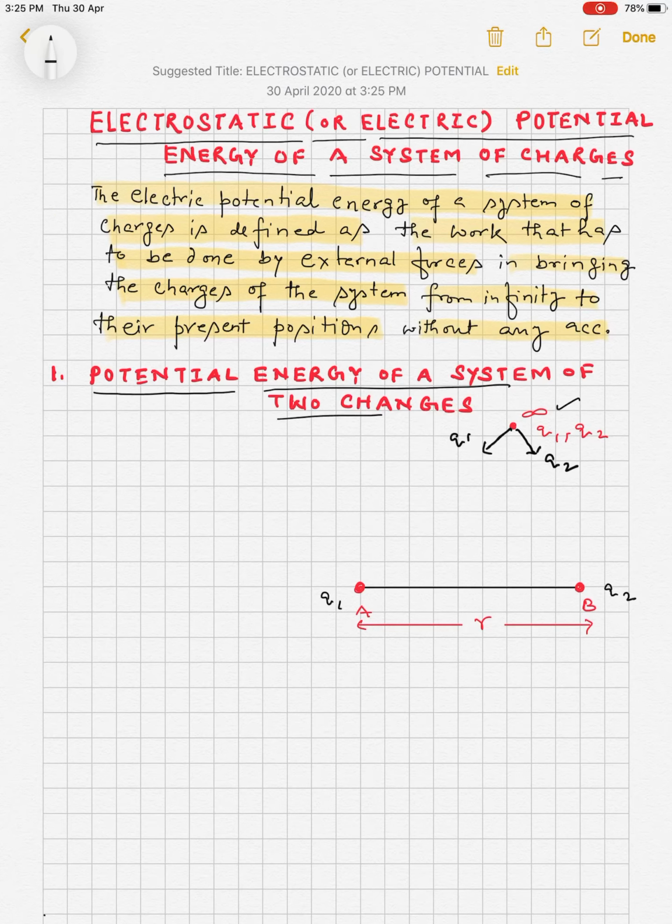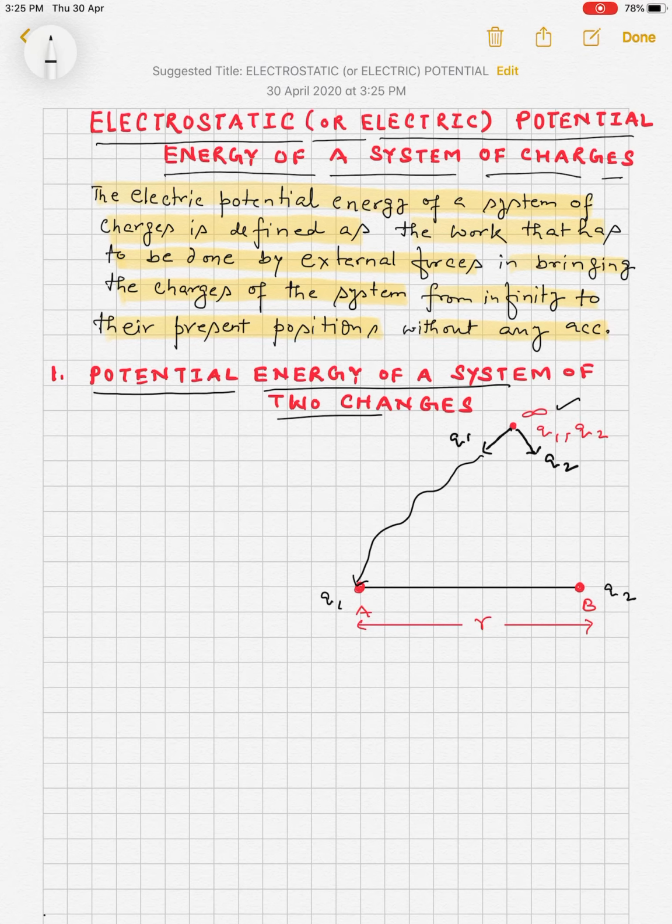Now we take the charges one by one to their present position. First, the charge Q1 is brought from infinity to A. Because initially there is no field, no work is done in bringing charge Q1 from infinity to A. The charge can be taken along any path because in a conservative field the work done doesn't depend upon the path.